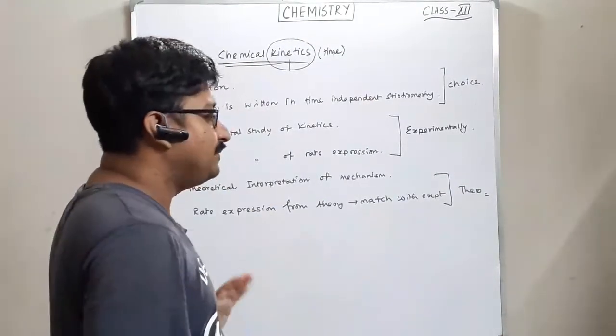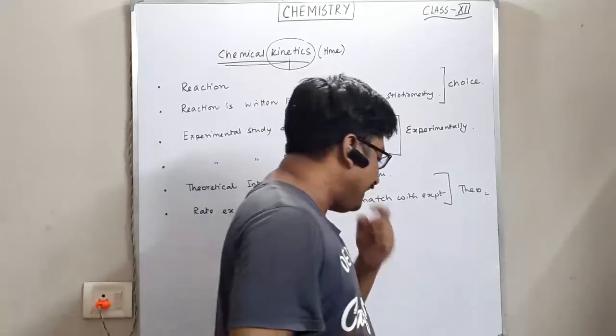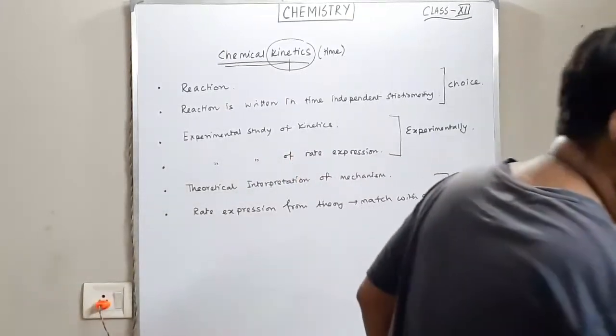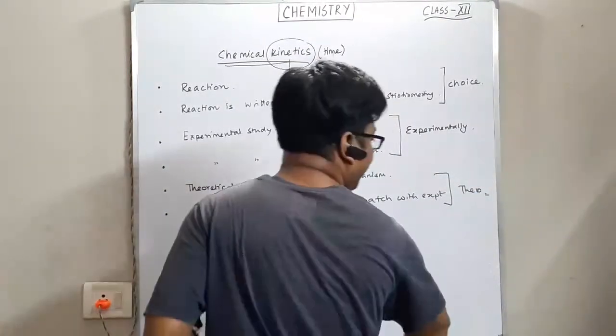So when we are saying, in 1922, there was a scientist named T.D. Donder.